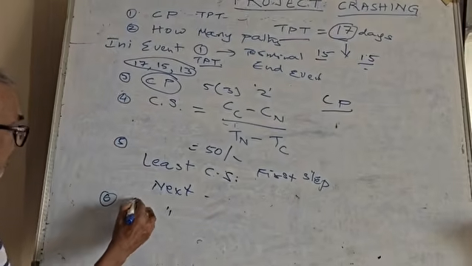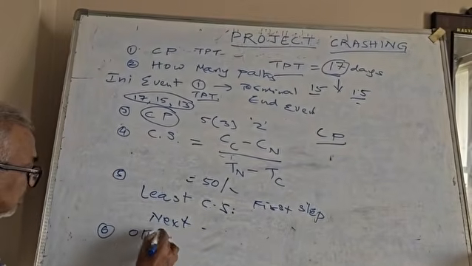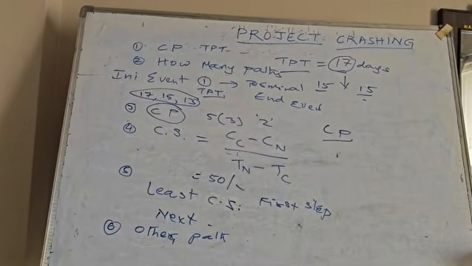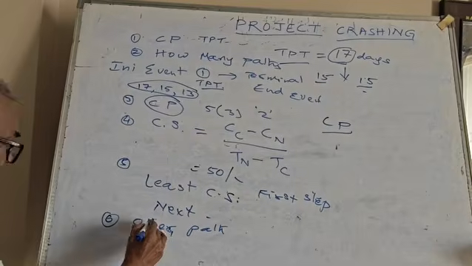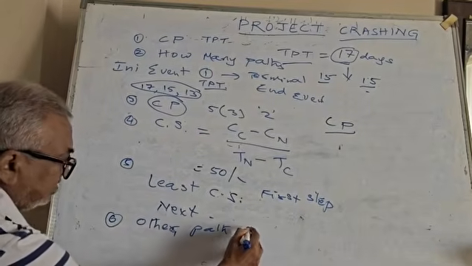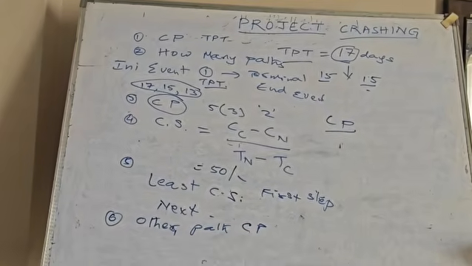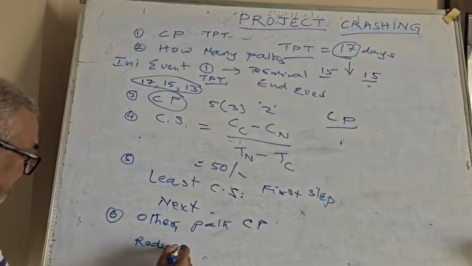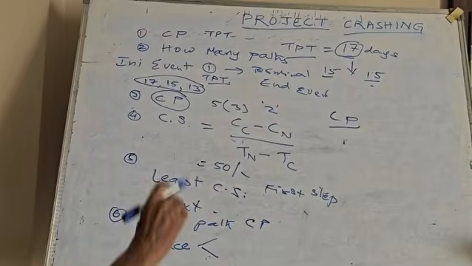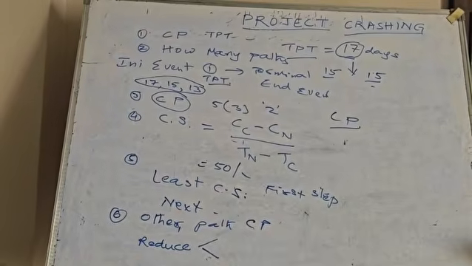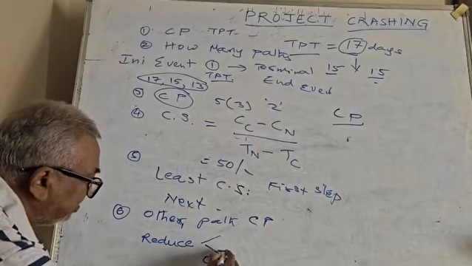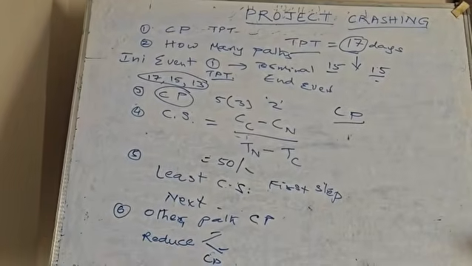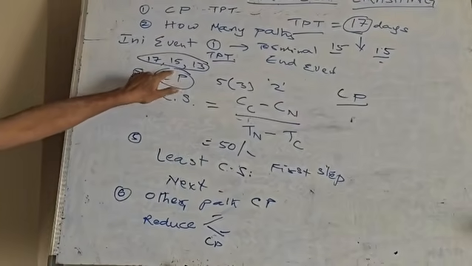When the other path becomes critical, you need to listen to this carefully. When the other path becomes critical path, then you need to reduce the network from both the paths. That means if crash potential is available with this one and with this one, you need to reduce by the same time, because the timing will be the same.